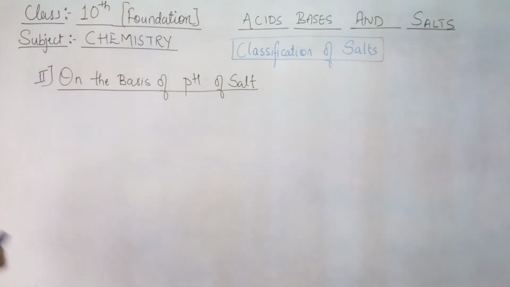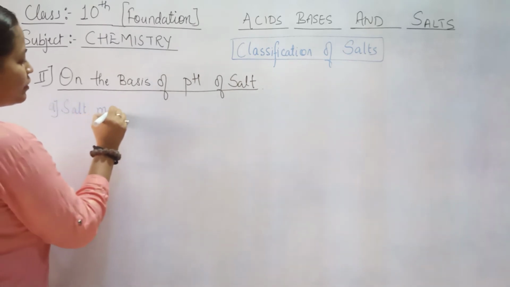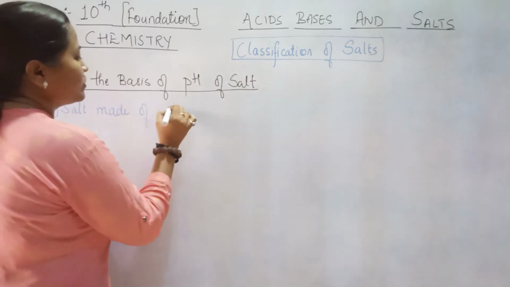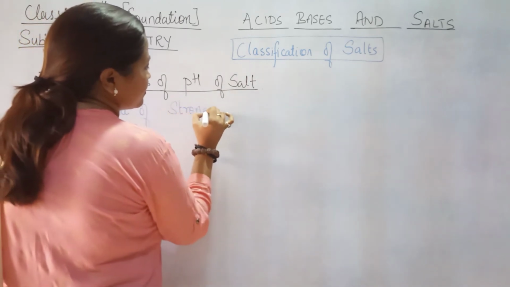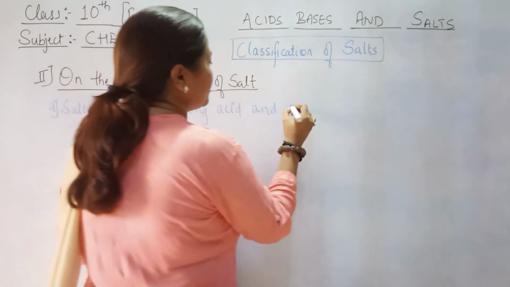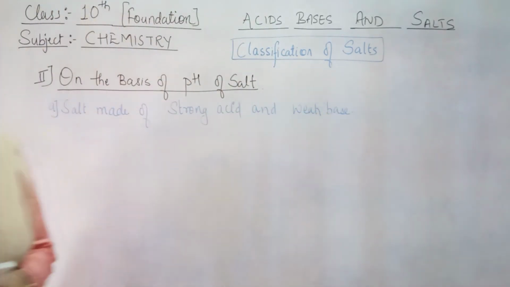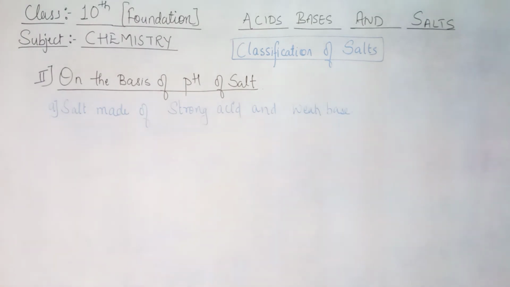So let's understand it quickly. The first type of salt in this category is salt made of strong acid and weak base. A type of salt which is made by the neutralization reaction between a strong acid and a weak base. This is the first category of salt.